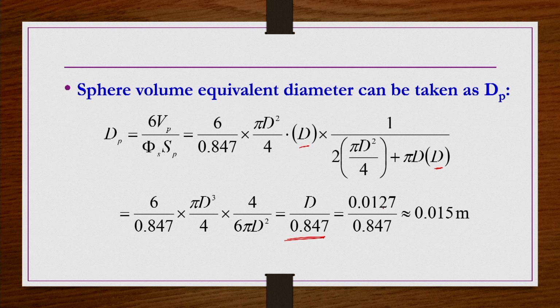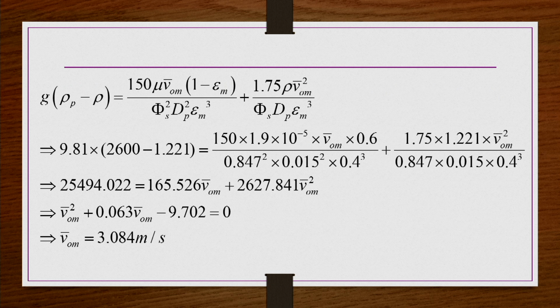So, that is 0.0127 by 0.847, which comes out to approximately 0.015 meters. This value you have to use in the corresponding equation for minimum fluidization. The minimum fluidization equation is this one, the same equation we have been using. So, here also we have to use the same equation, with G, rho_p, rho, mu, epsilon_m, d_p, phi_s.